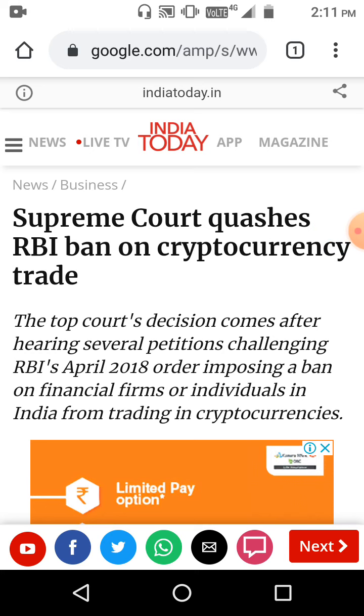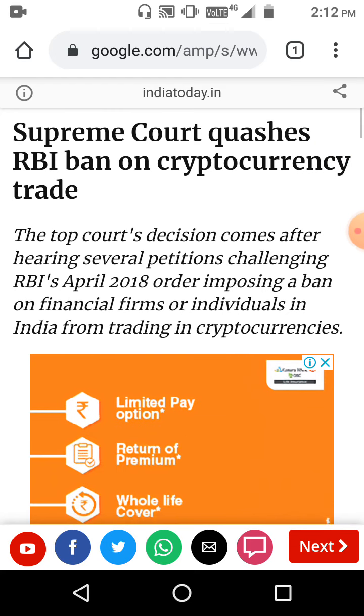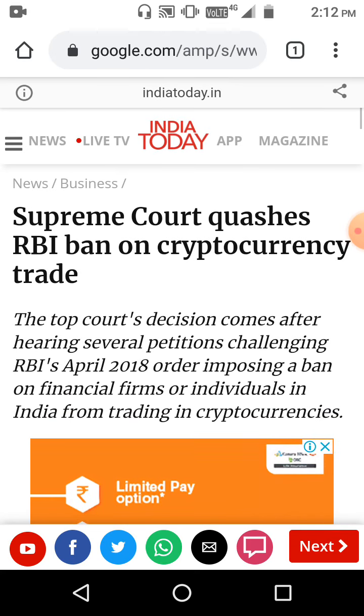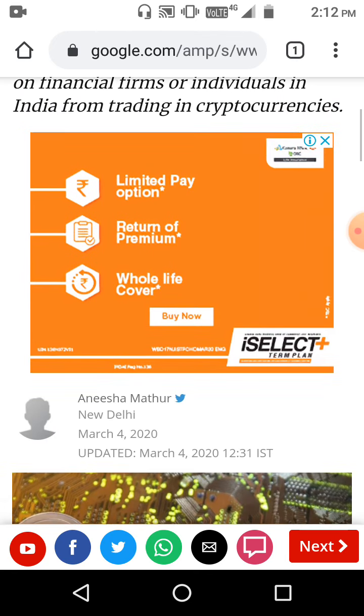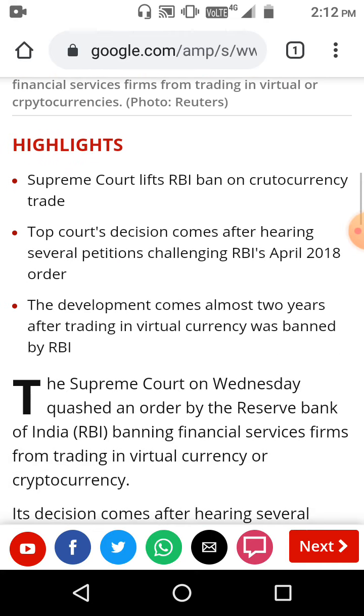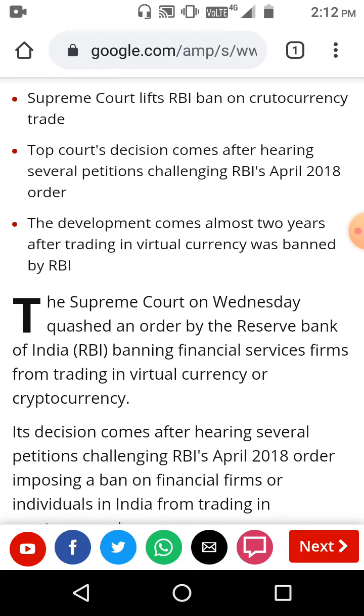More than 2000 cryptocurrencies are available, and any person can purchase them in digital format, and then if the price moves up, they can be sold, similar to the share market, similar to stocks. As you can see, this is the news from India Today, that the Supreme Court quashes the RBI ban on cryptocurrency trade. Now the question comes, how can we purchase cryptocurrencies like Ethereum, Litecoin or Bitcoin?